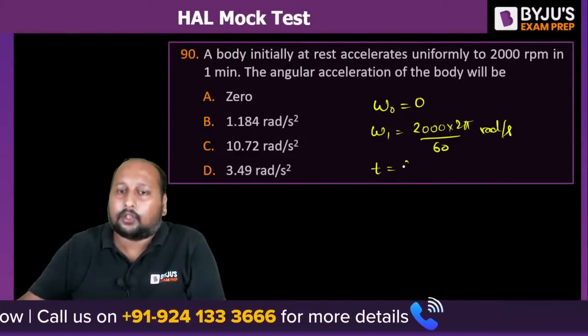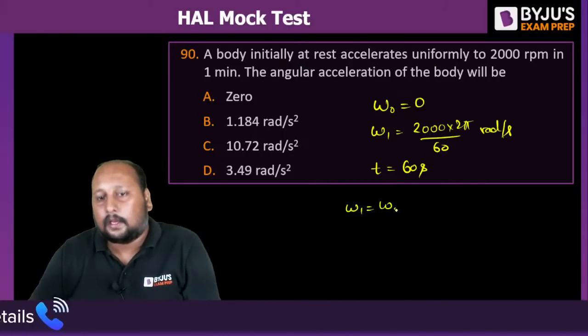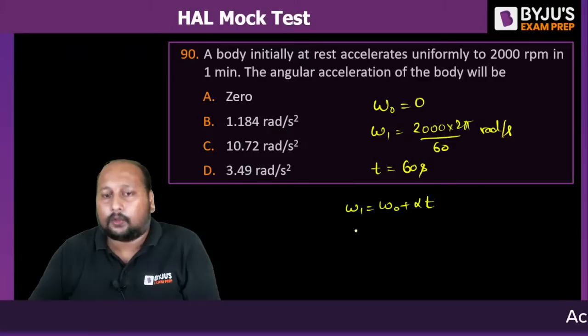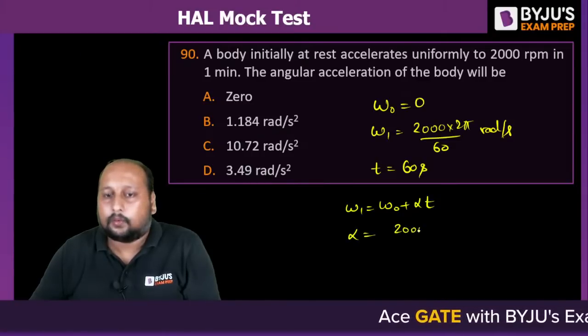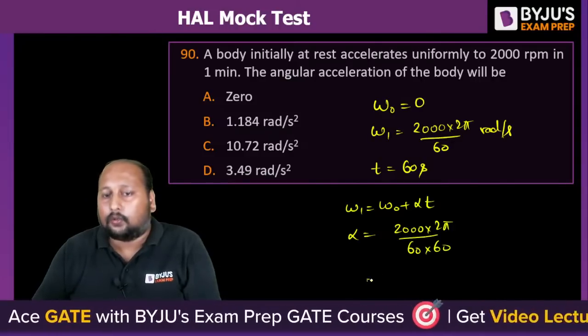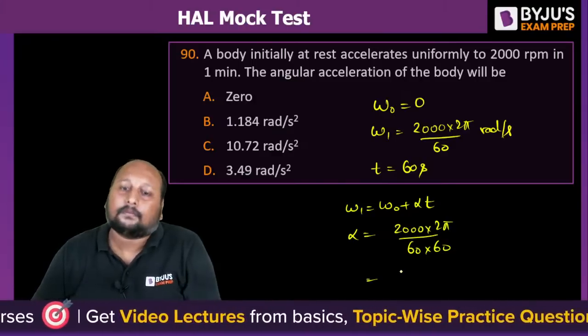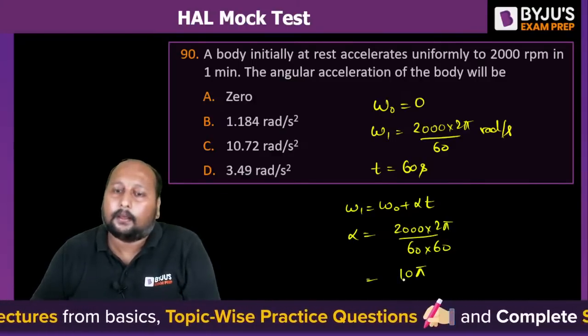The time duration is 60 seconds. They are asking angular acceleration. So omega 1 is equal to omega naught plus alpha into t. So alpha is equal to omega 1, that is 200 into 2 pi by 60, divided by 60. The 2s cancel out. This will be equal to 10 pi by 9.